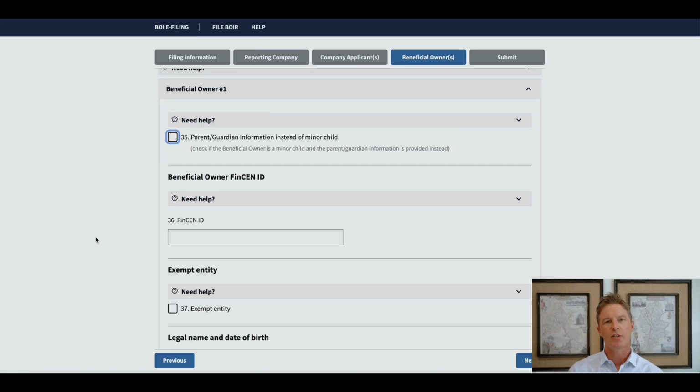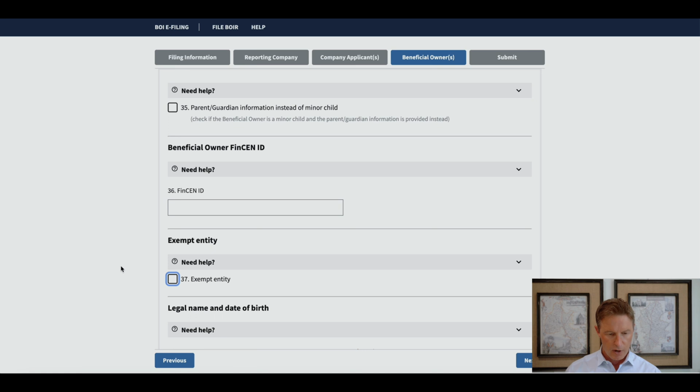Once again, if you've already submitted a report for a beneficial owner, that beneficial owner has already submitted a report and has a FinCEN ID. Instead of going through the process of identifying their name and their address and their date of birth and their ID and uploading a picture of the ID, you can just put the FinCEN ID in and you will be done.